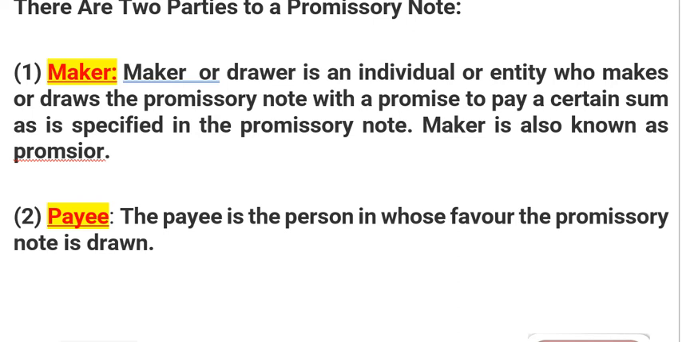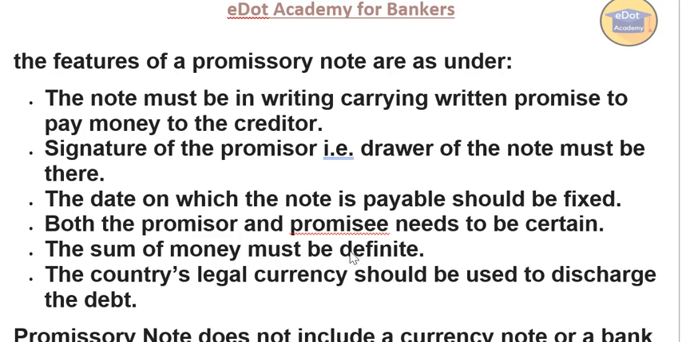Now we'll see what are the features of a promissory note. The note must be in writing, carrying a written promise to pay money to creditors. So this is written only, a verbal one will not be accepted. Number two, the signature of the promisor, that's the drawer of the note, must be there. So signature is very much required in both cases, the bill of exchange as well as the promissory note. The date on which the note is payable should be fixed. That means the date on which you are going to make the payment should be fixed.